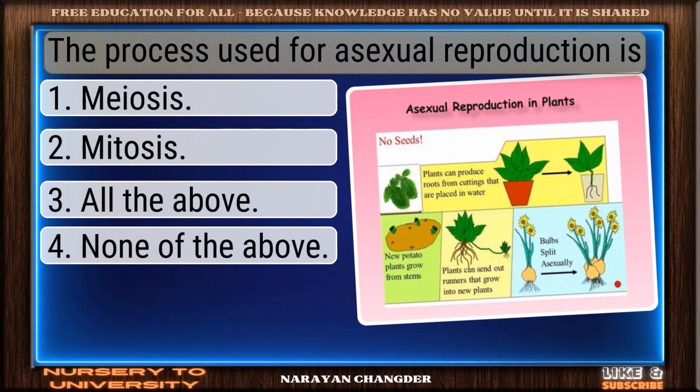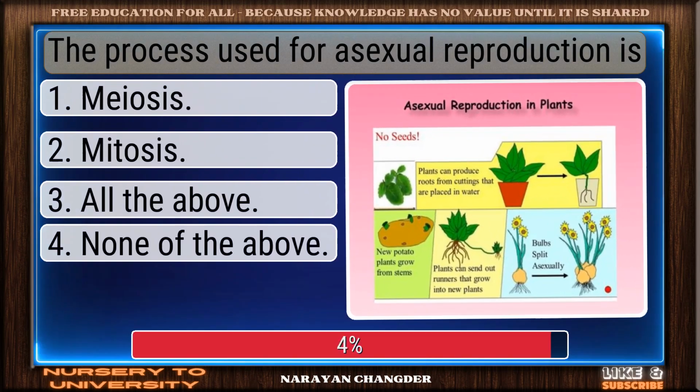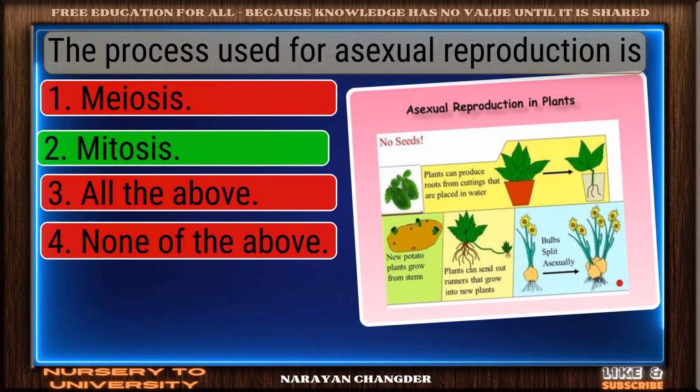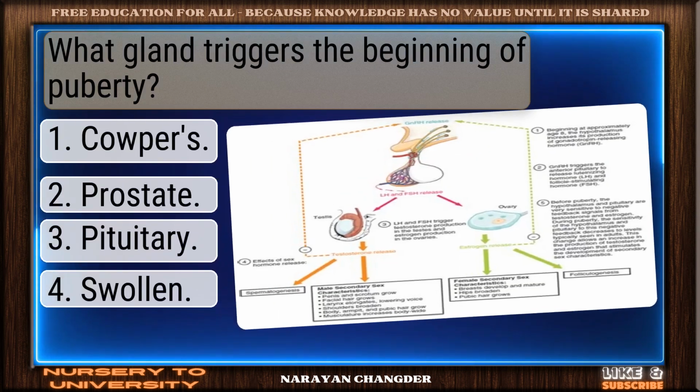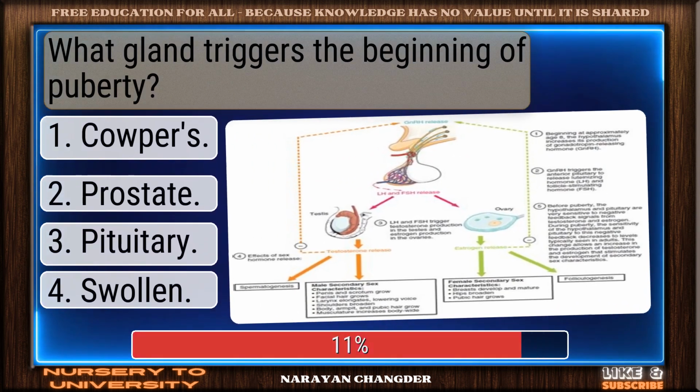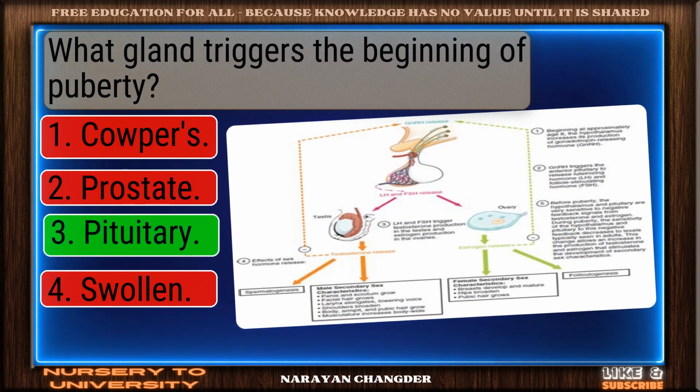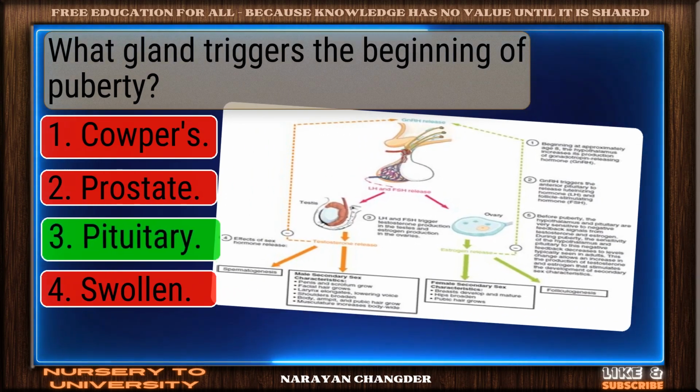The process used for asexual reproduction is? Valid point. Mitosis is true. What gland triggers the beginning of puberty? Great thinking. Pituitary is the right choice.